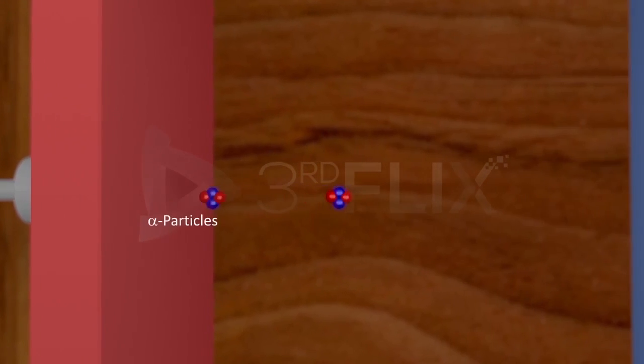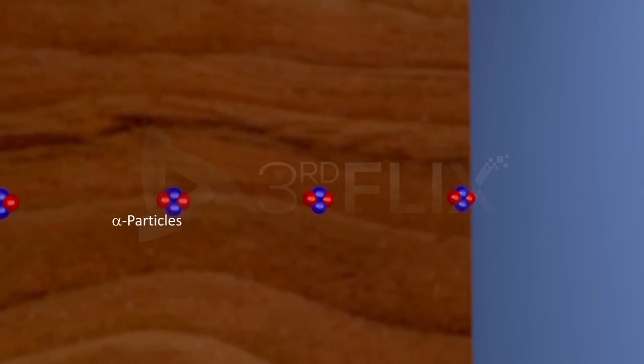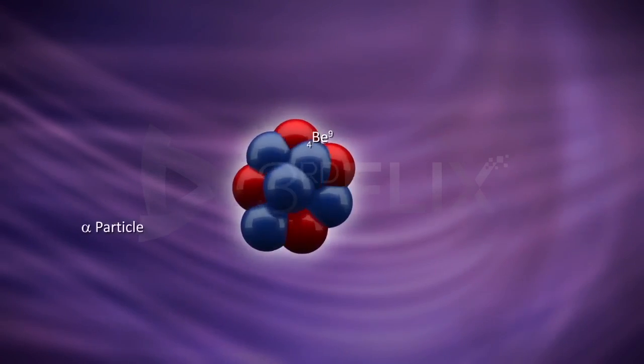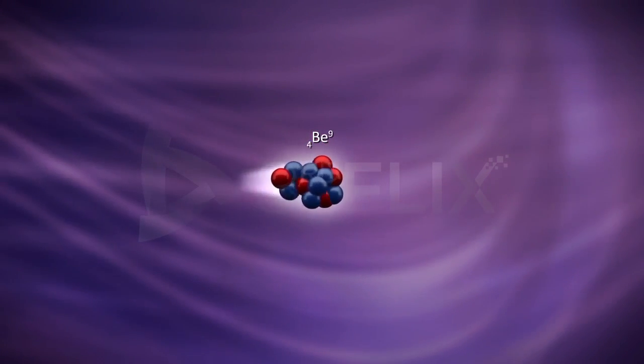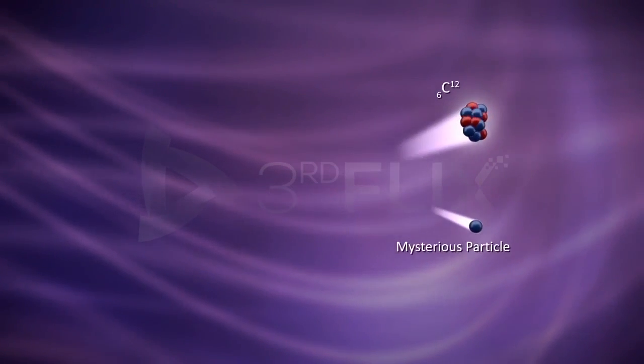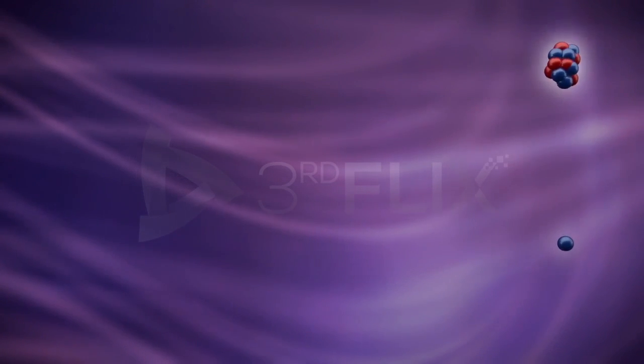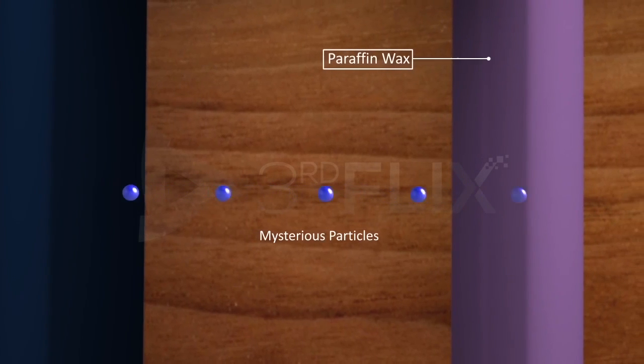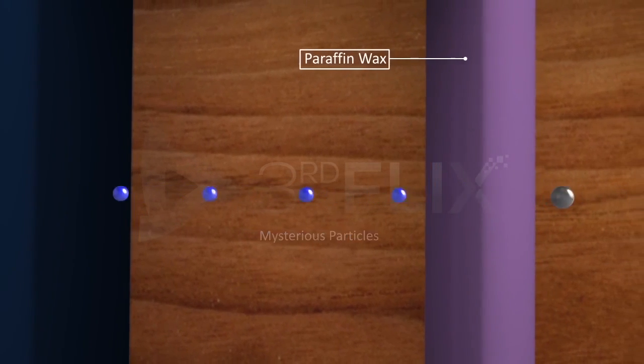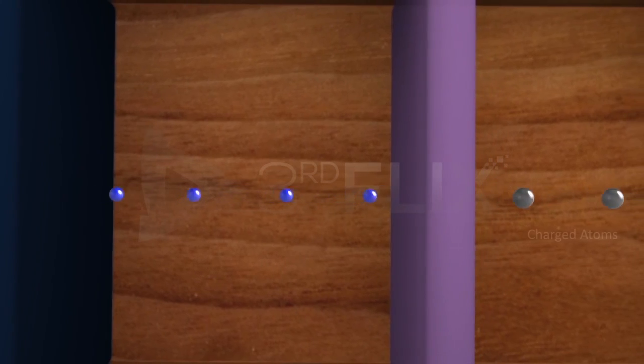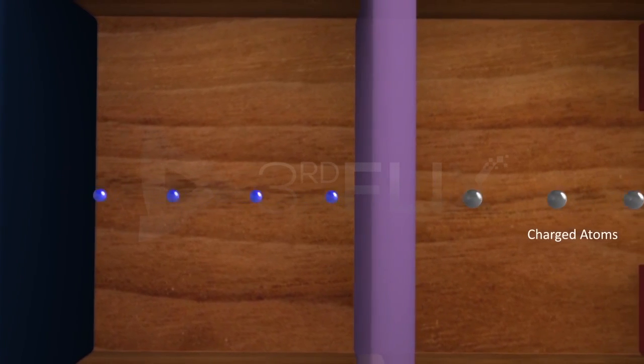In this experiment, alpha particles were projected towards a beryllium foil. As a result, the beryllium foil was found to emit some mysterious particles that had neutral charge. These rays were then allowed to pass through a slab of paraffin wax, which resulted in the release of charged atoms due to collision.